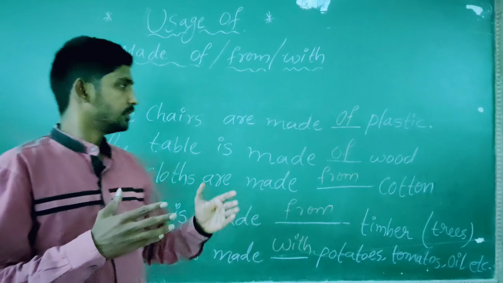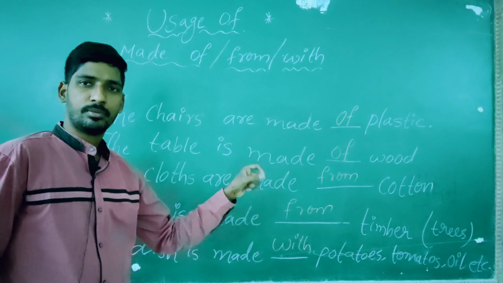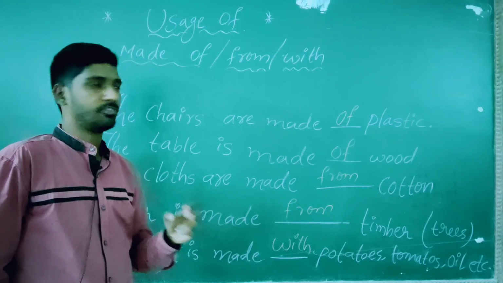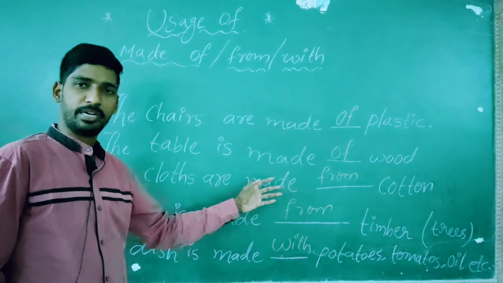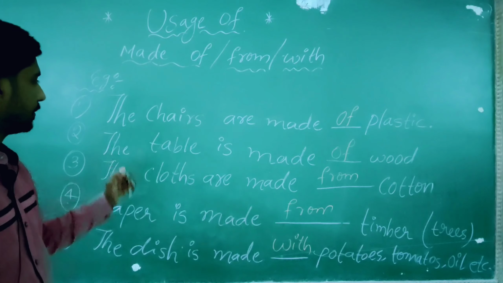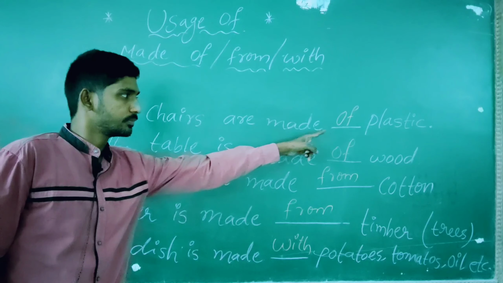So, today we are going to talk about made of, made from, made with. Where, when and how we have to use made of, made with, made from. Okay, so I don't delay. Coming to the topic: the chairs are made dash plastic.